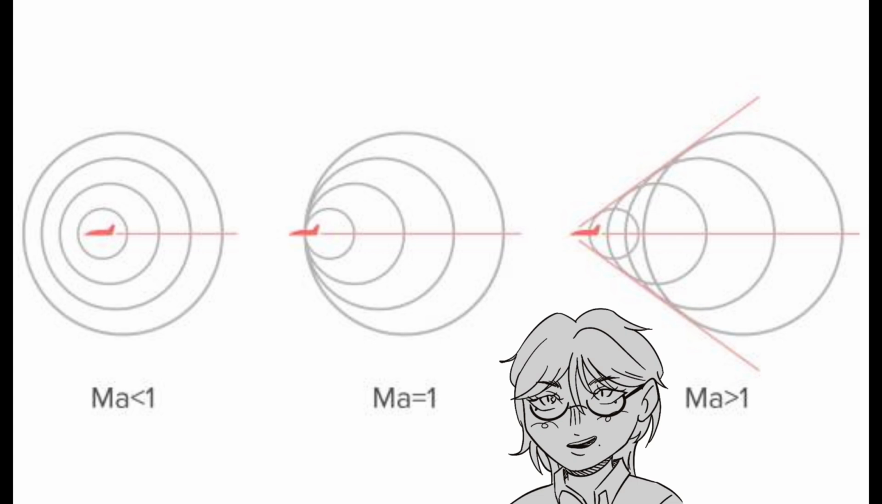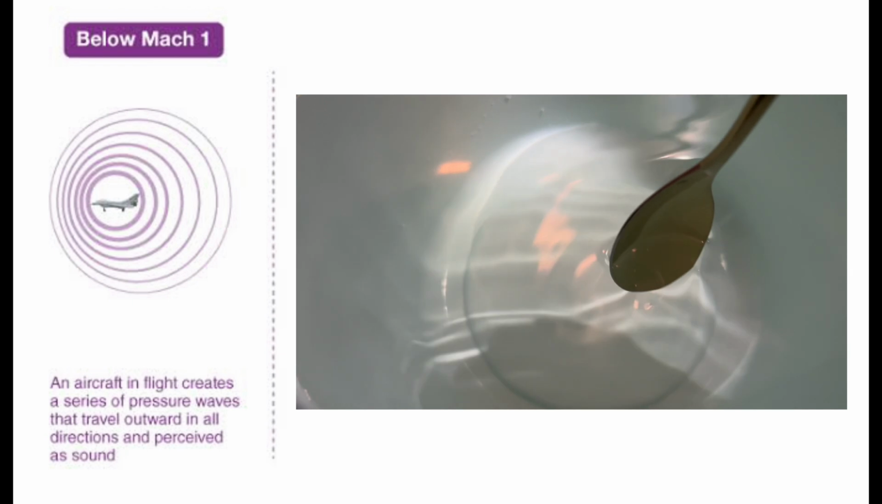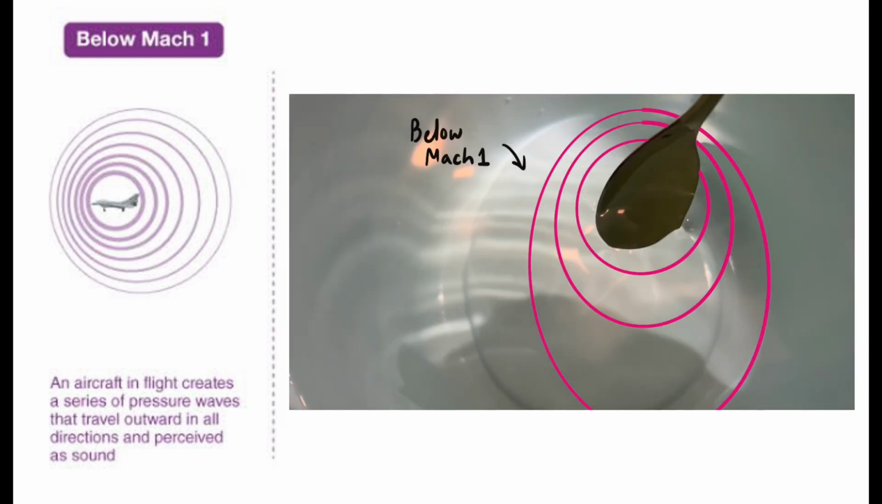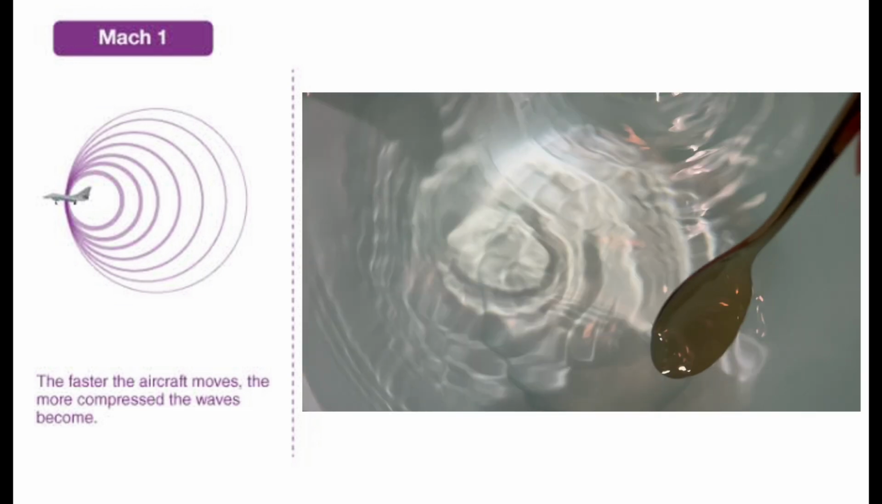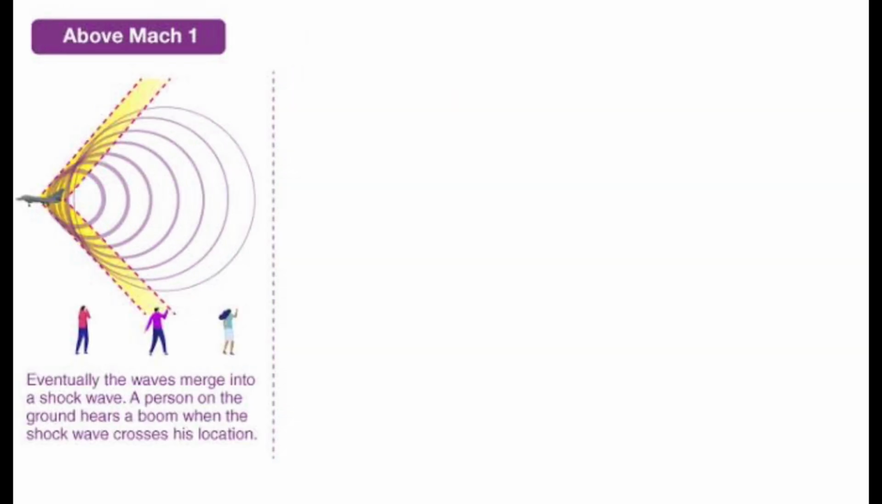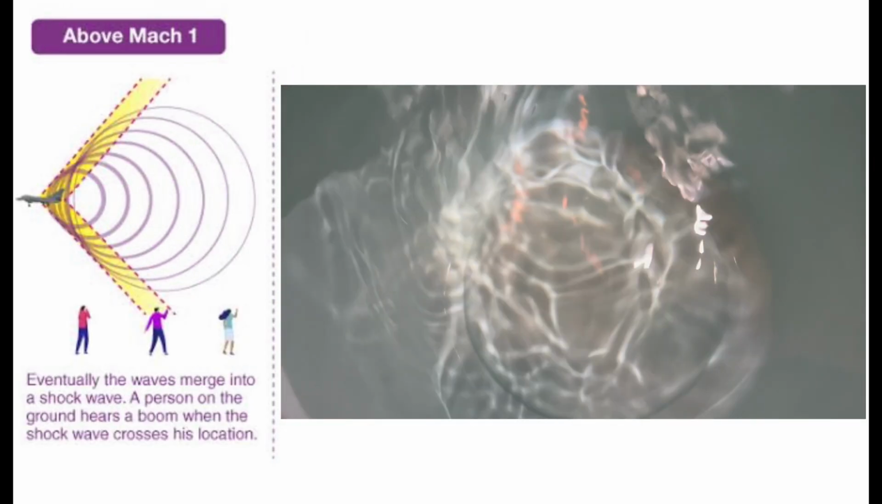As previously stated, Mach number is the ratio of the speed of an object to the speed of sound in air. There are many ranges of Mach numbers. It can be below Mach 1, equivalent to it, or above Mach 1. As an example of below Mach 1, an aircraft in flight creates a series of pressure waves that travel outward in all directions. For Mach 1, the faster the aircraft moves, the more compressed the waves become. For above Mach 1, the waves merge into a shock wave due to supersonic speeds.